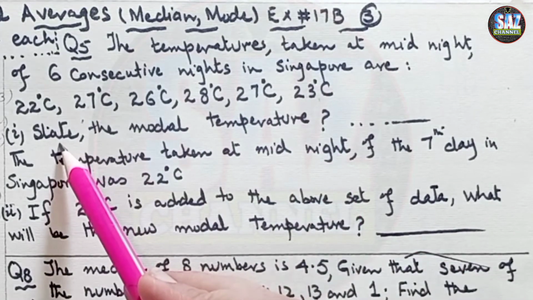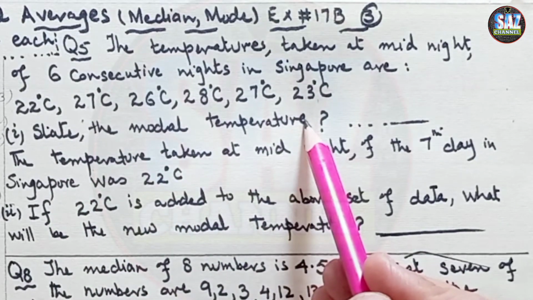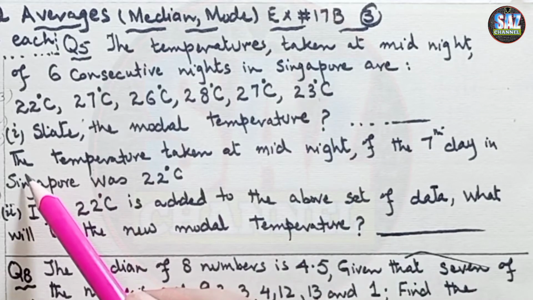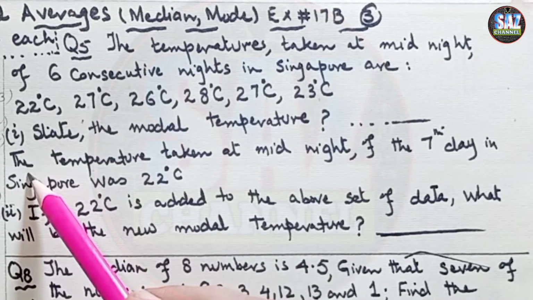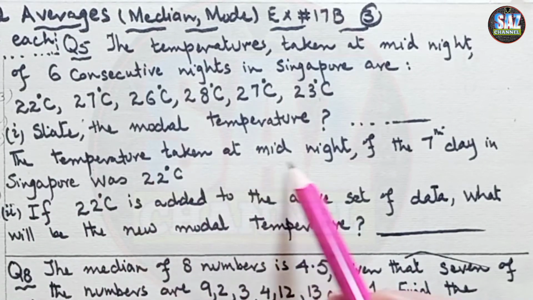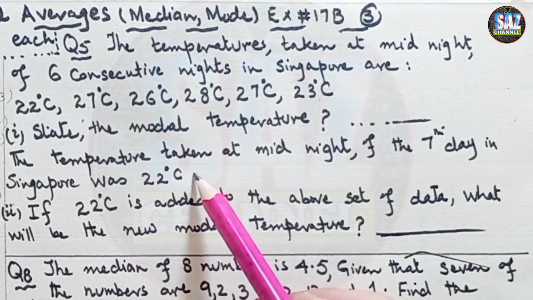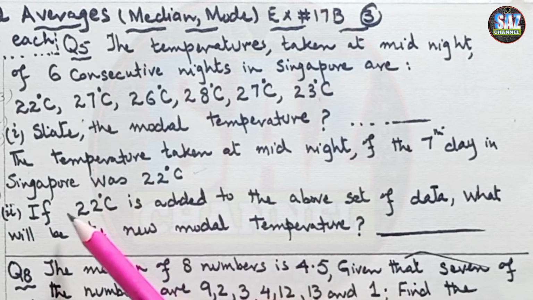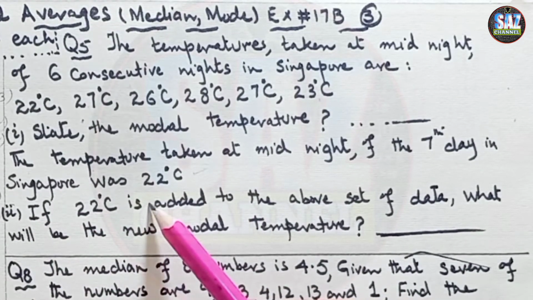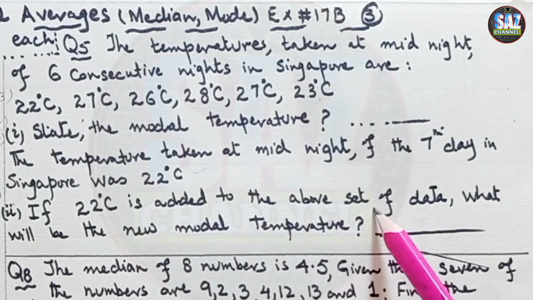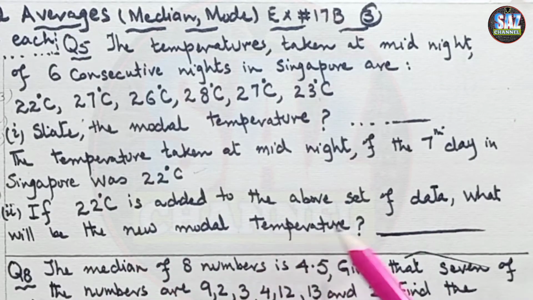The first part says state the modal temperature, and the next part says the temperature taken at midnight of the 7th day in Singapore is 22 degrees centigrade. If 22 degrees centigrade is added to the above data, what will be the new modal temperature?